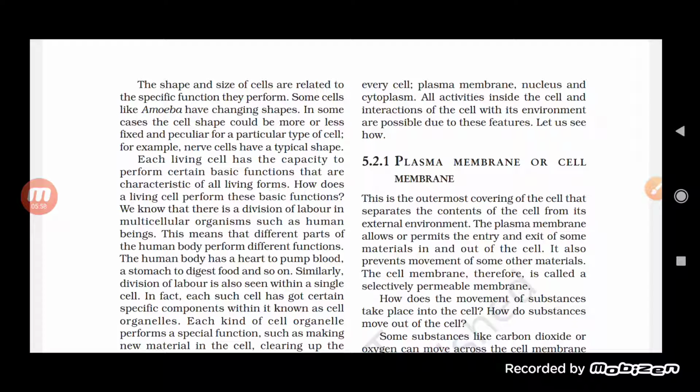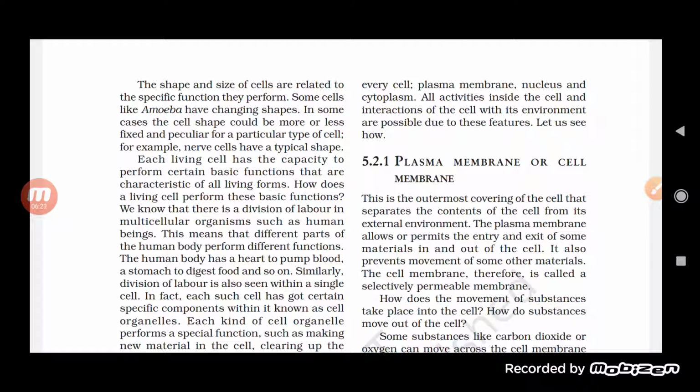Now, each living cell has the capacity to perform certain basic functions that are characteristic of all living forms. How does a living cell perform these basic functions? We know that there is a division of labor in a multicellular organism such as a human being. This means that different parts of the human body perform different functions.